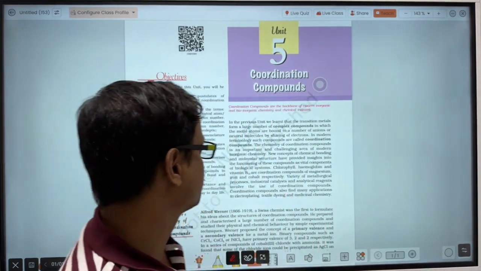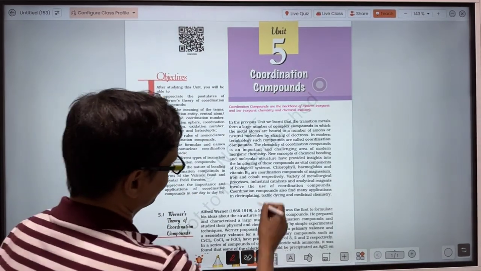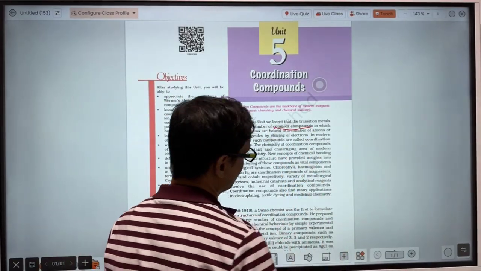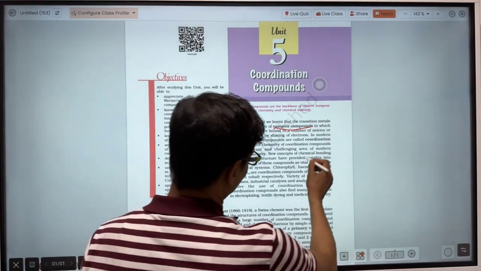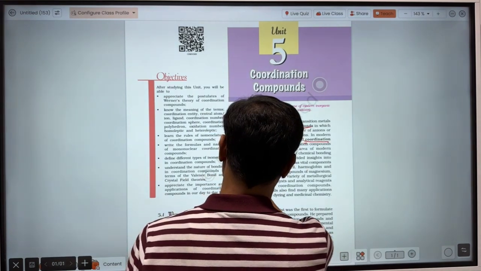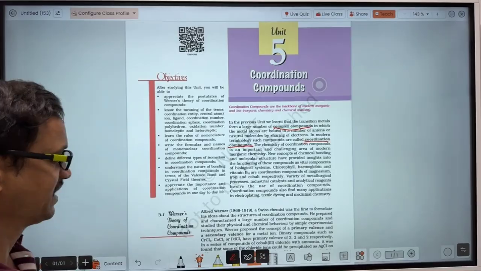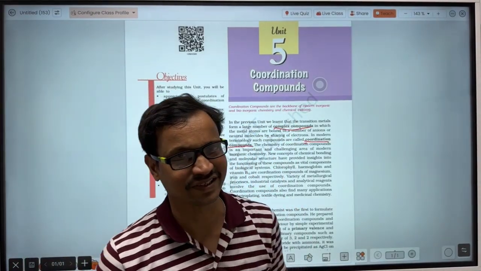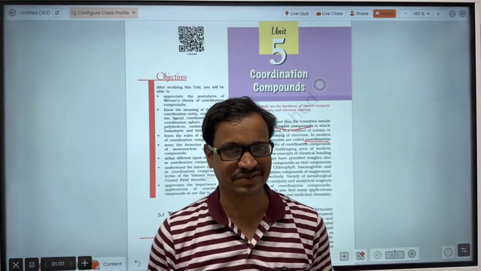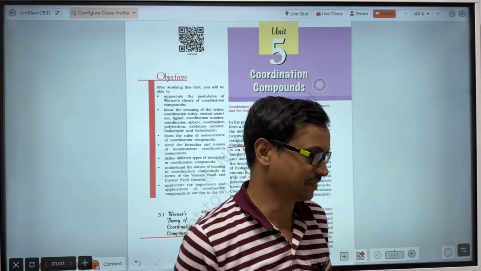So firstly, let's see what a coordination compound is. That was initially called a complex compound, because their study was complex. So that's why they were called complex compounds. And nowadays, lots of study has been done about those compounds, so it feels irrelevant to call them complex compounds. Now, these compounds are usually called coordination compounds.